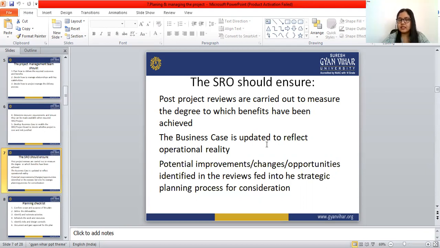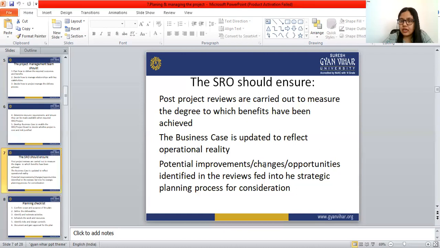The business case is managed by the management team, and it is updated to reflect operational reality, potential improvements, changes, and opportunities identified in the reviews, which are fed into the strategic planning process for consideration.